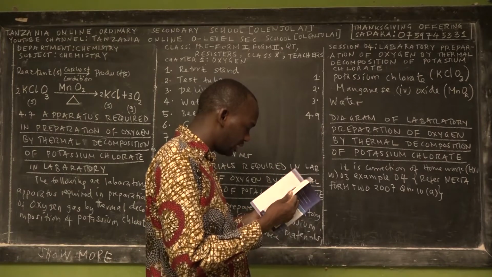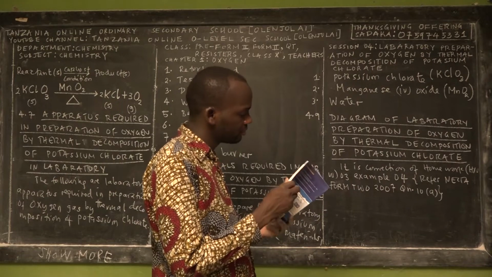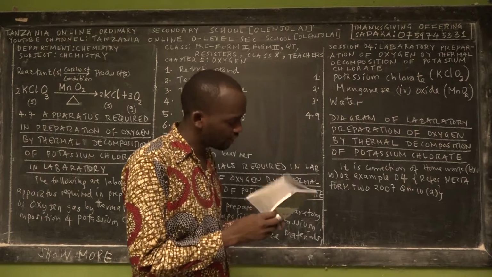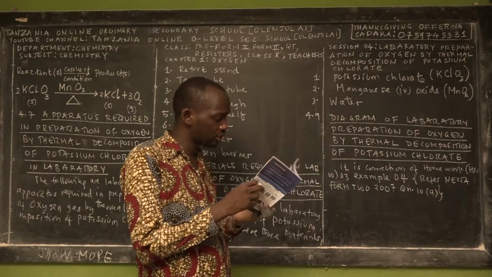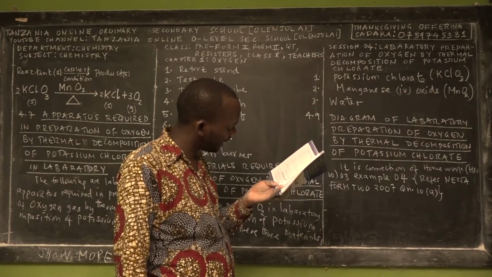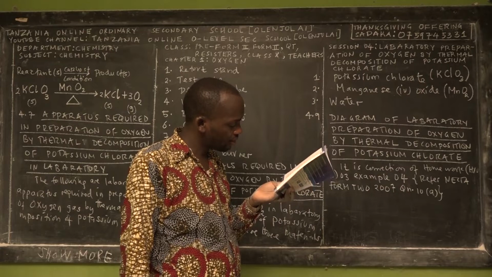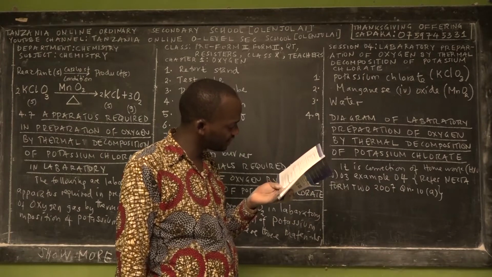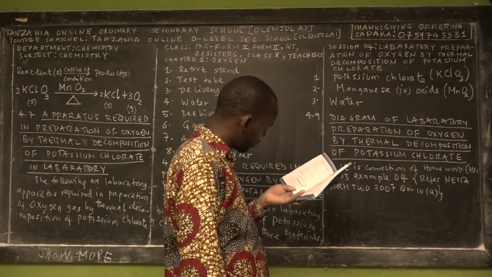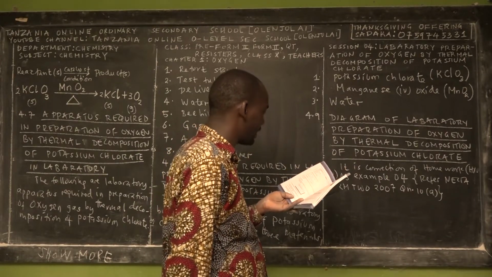So if you open Form 2 Chemistry NECTA Review, you get question number 10A. The question reads, draw a well-labeled diagram for the preparation of oxygen gas in the laboratory by using potassium chlorine, but that's a mistake, it's a typing error, and manganese 4 oxide.